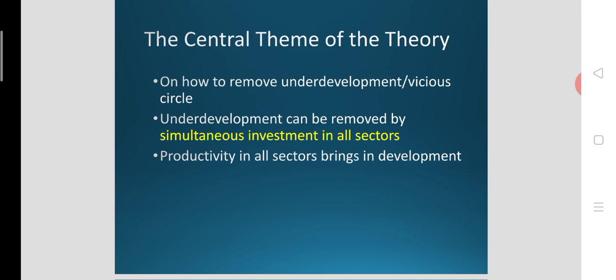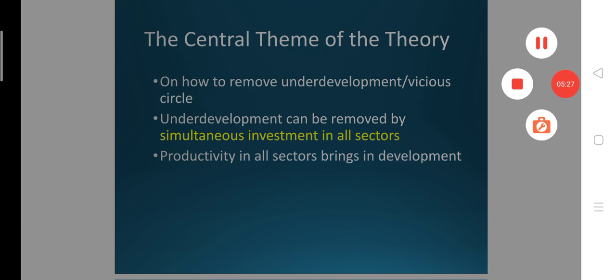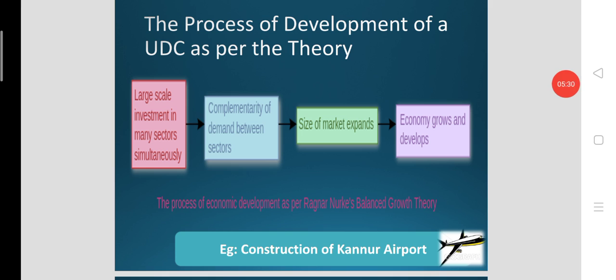And here productivity is the way in which development will be brought into the economy. This is the development process of an underdeveloped country as per the balanced growth theory.